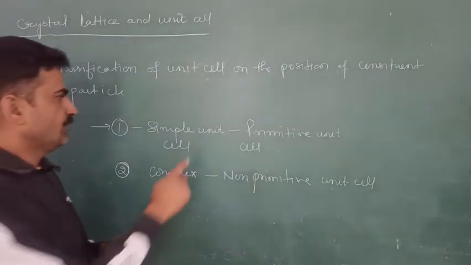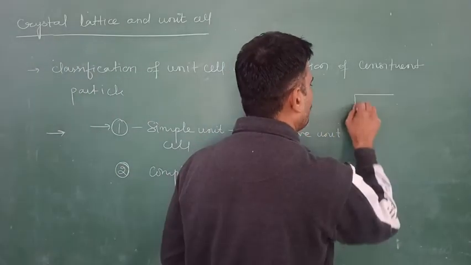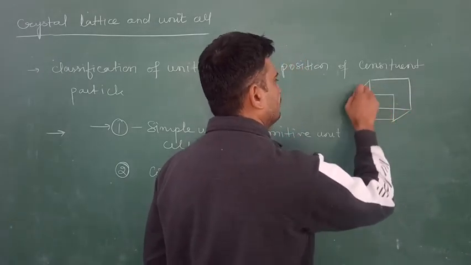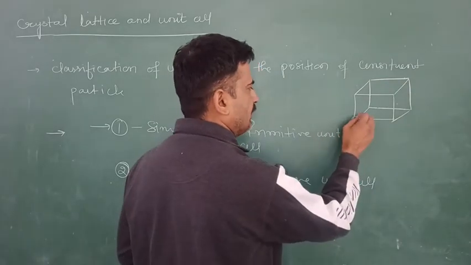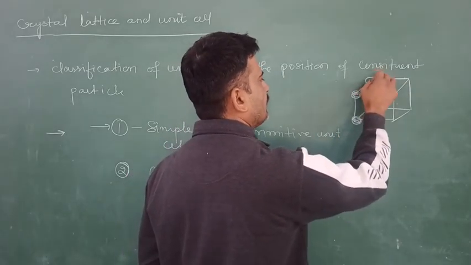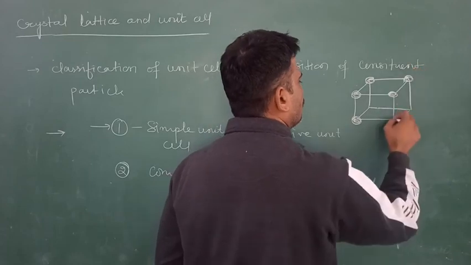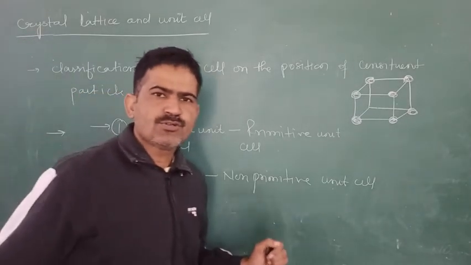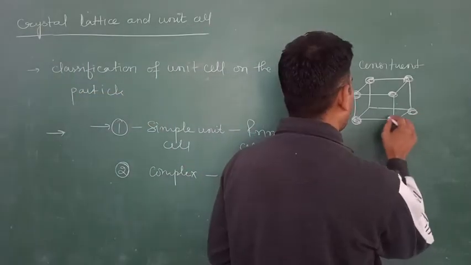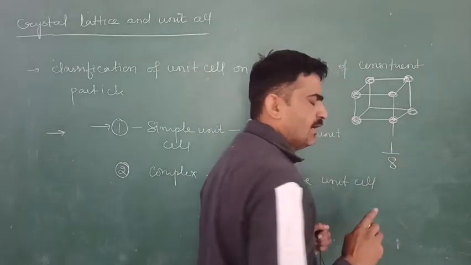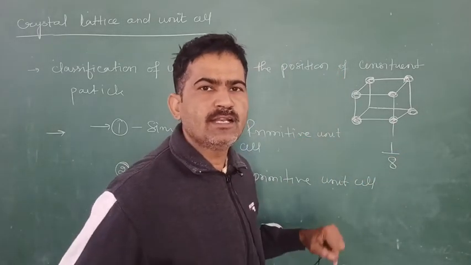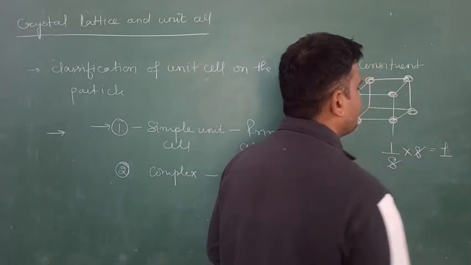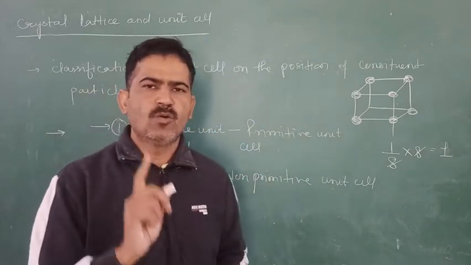The unit cell in which the constituent particles are present only at the corners. Now see this unit cell. In it the constituent particles, atoms, are present only at the corners, and the contribution of an atom at a corner is 1/8. How many corners are there? There are 8 corners. The total number of atoms present in the simple unit cell is 1.